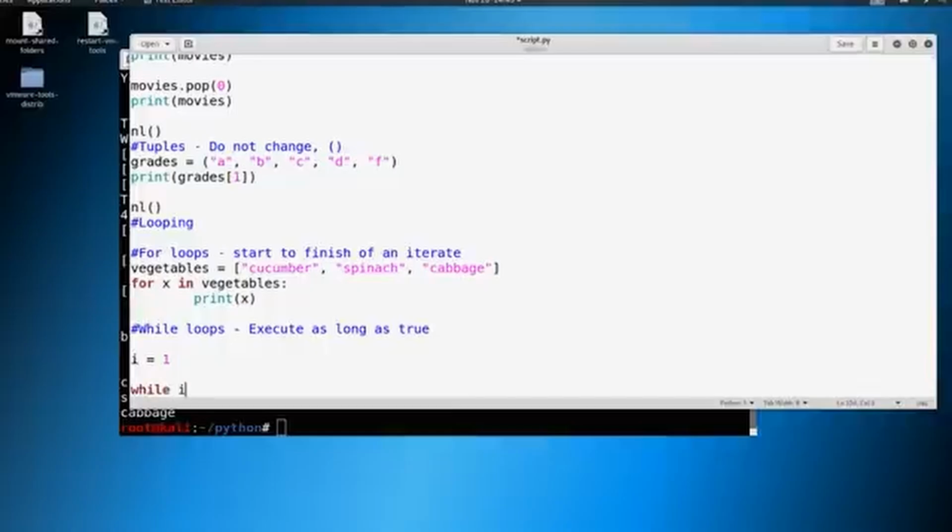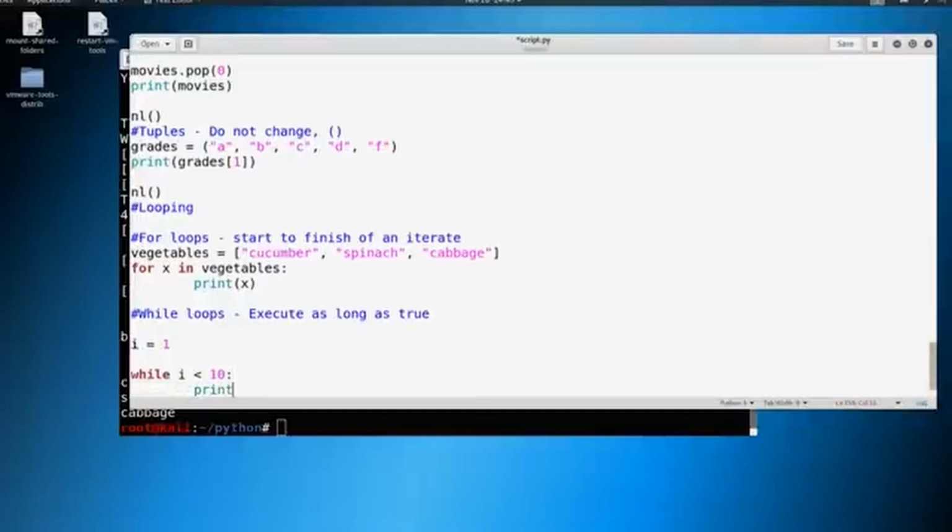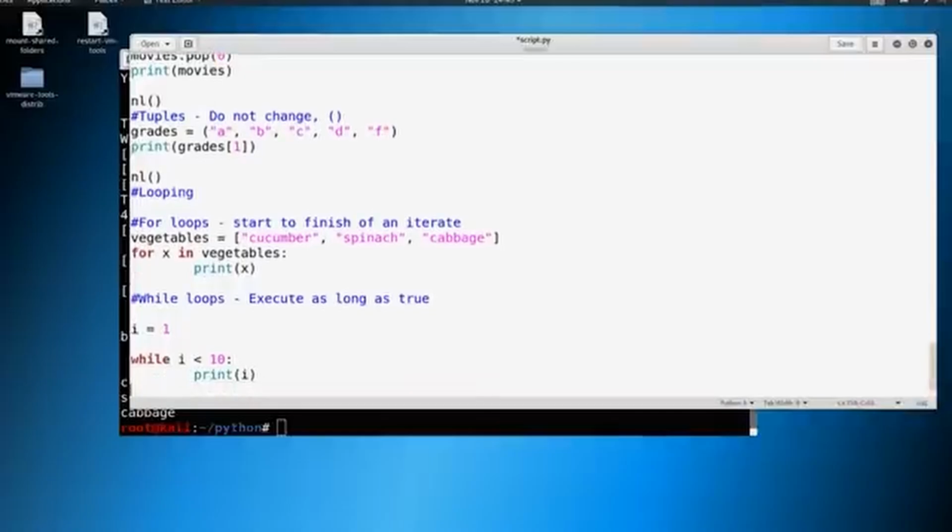We're going to say while I is less than 10, I want you to go ahead and print out I, and then we're going to iterate I plus equals 1. So this should all start tying together from what you saw earlier. Remember that we had the plus equals and we're adding 1 to something. So what we're doing here is we're saying, hey, I equals 1. And while I is less than 10, I want you to go ahead and print out I. Then we're going to say, hey, I is plus equal to 1.